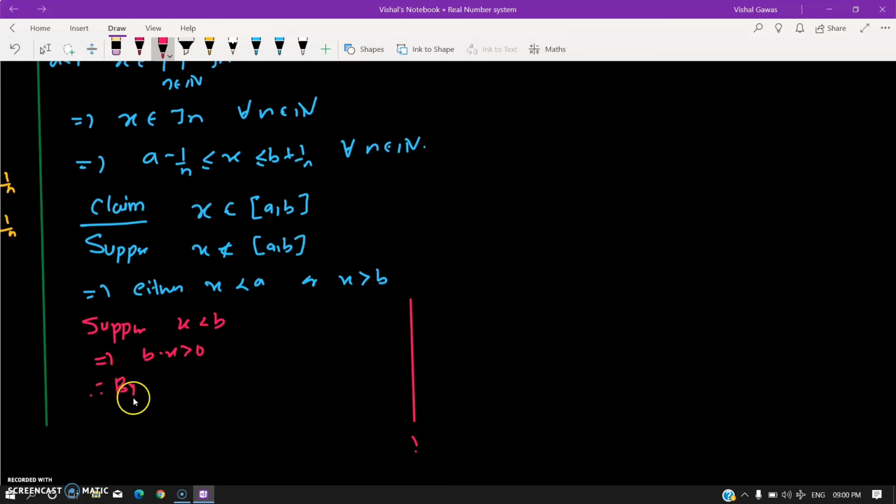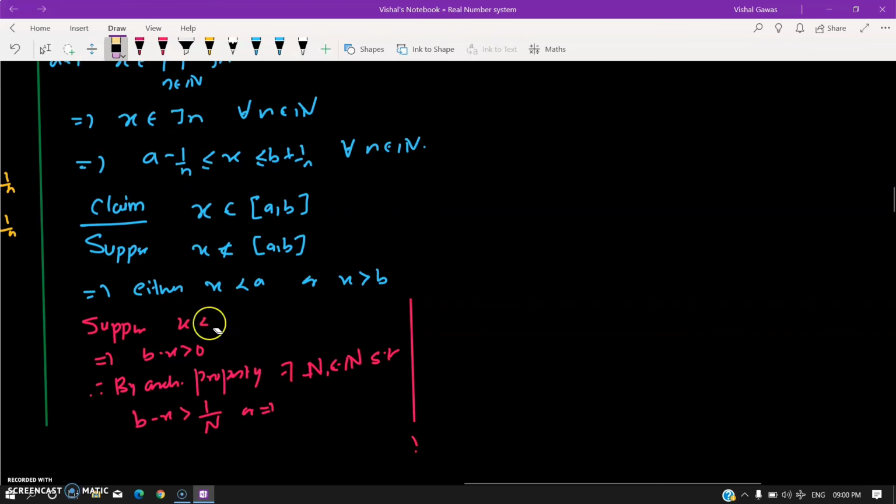Therefore, by Archimedean property, for any positive number you can apply it, there exists n1 in N such that a minus x would be bigger than 1 by n1.